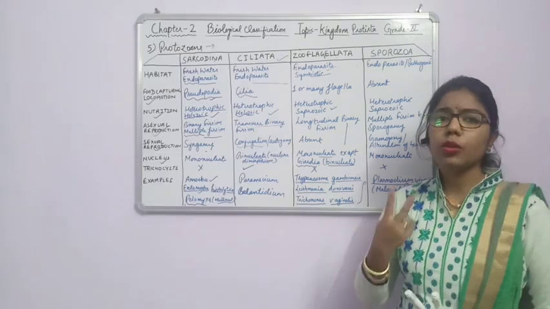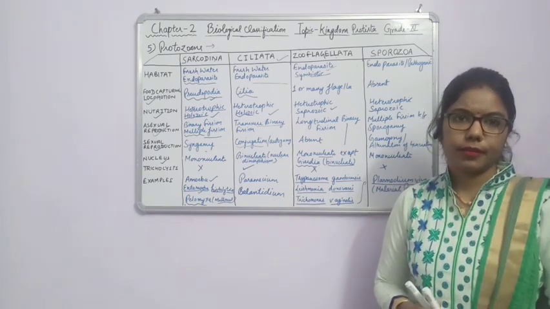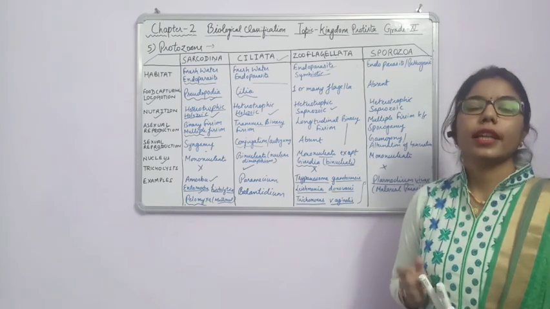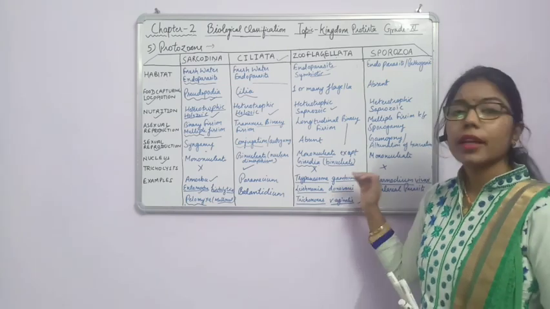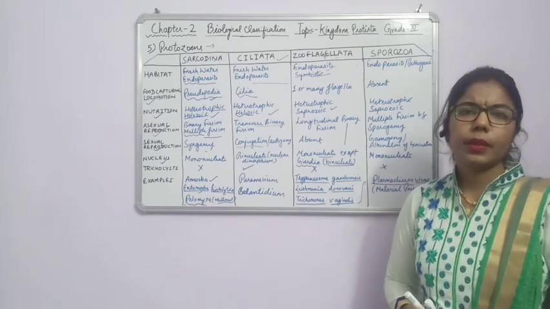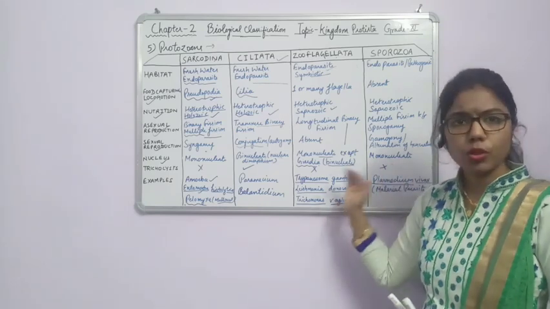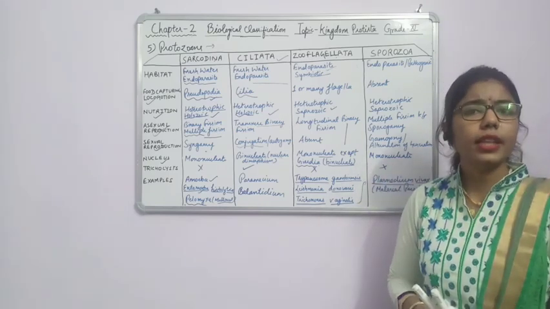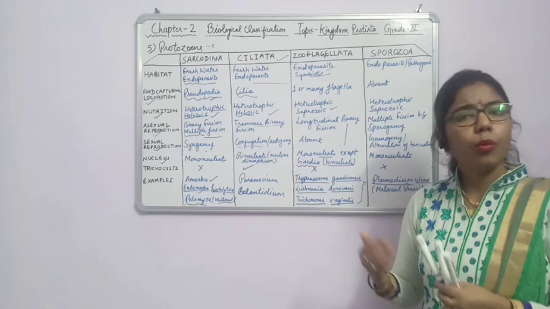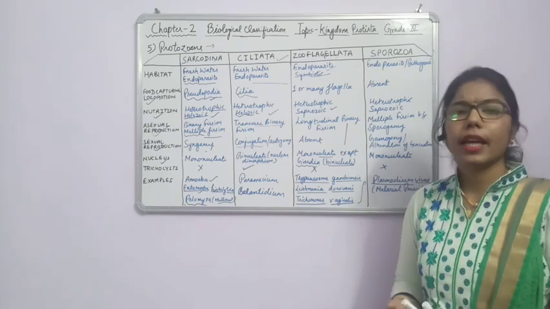As there are two terms, monogenetic and digenetic. What is the meaning of monogenetic? Monogenetic is when any organism completes its life cycle in any one host. Okay, it means that it will complete its life cycle in one host. It is known as monogenetic, and when it is completing its life cycle in more than one host, or we can say two hosts, it will be digenetic.